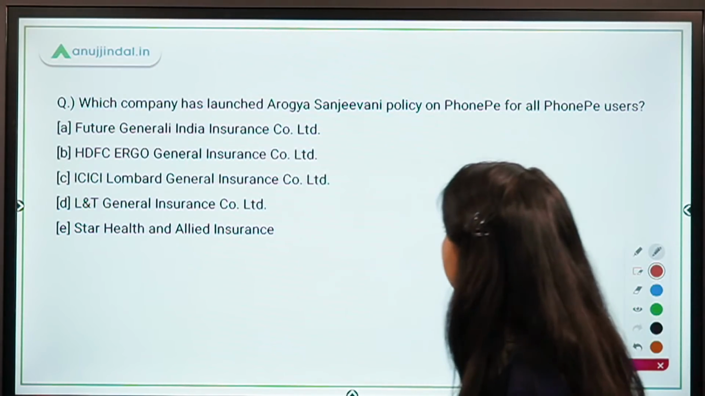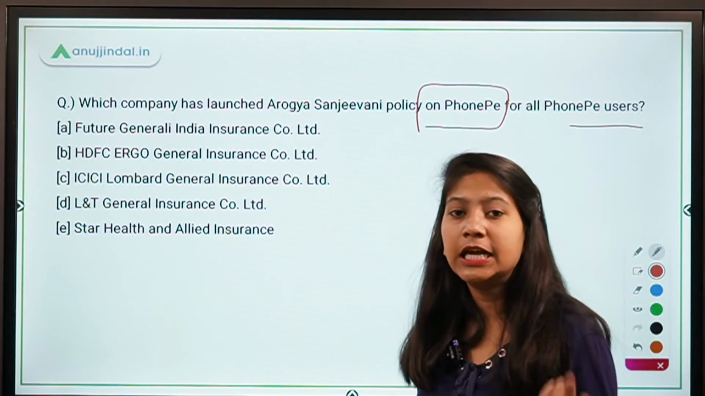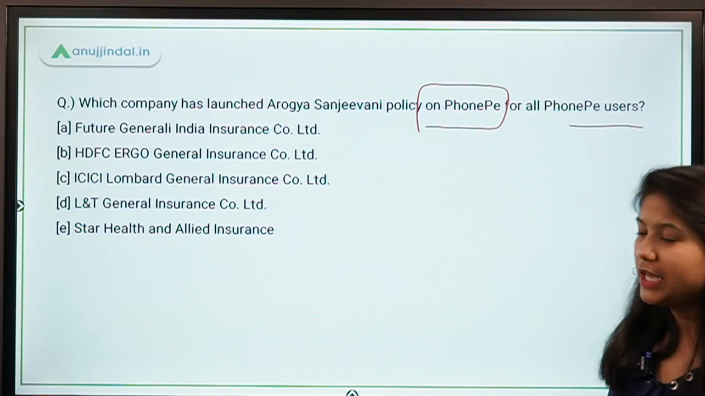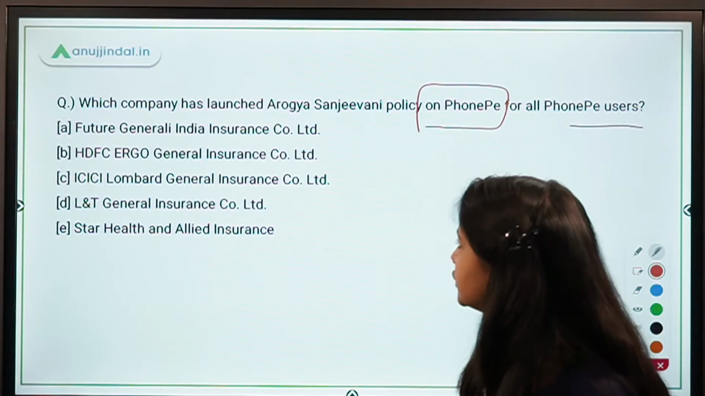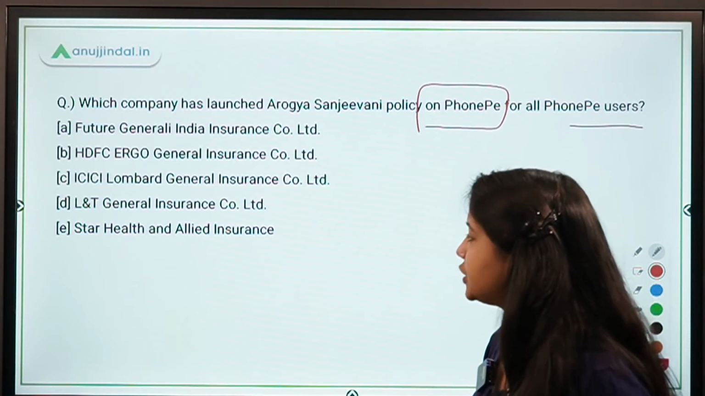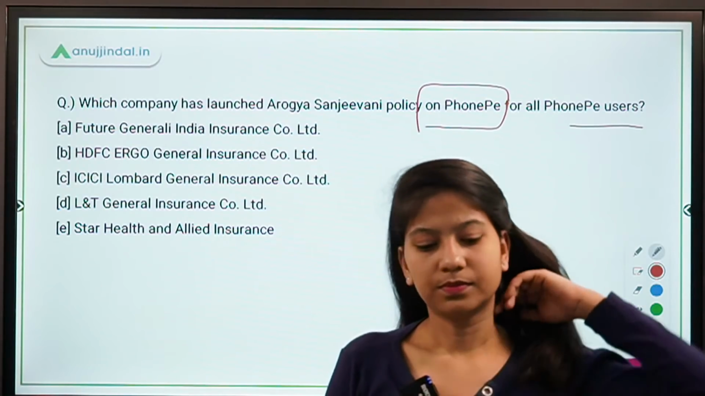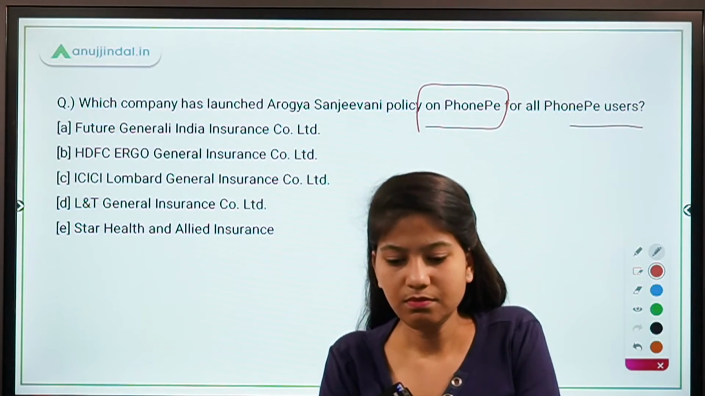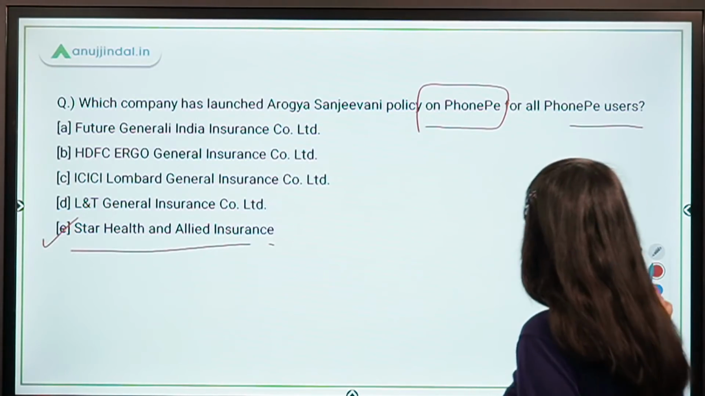Which company has launched Arogya Sanjeevani policy on PhonePe application for PhonePe users? So basically the users can apply for this Arogya Sanjeevani policy through this PhonePe application. Now which company has done so? You have Future General India Insurance, HDFC Ergo General Insurance, ICICI Lombard General Insurance, L&T General Insurance, and Star Health and Allied Insurance. Good. It's option E, Star Health and Allied Insurance.